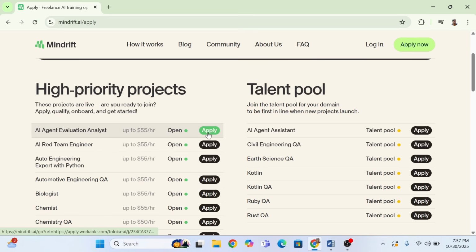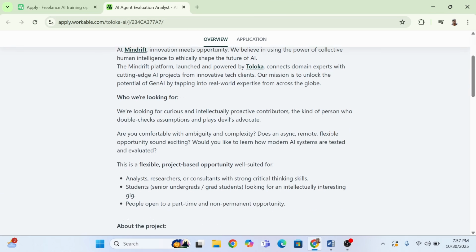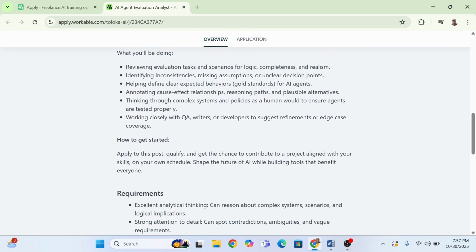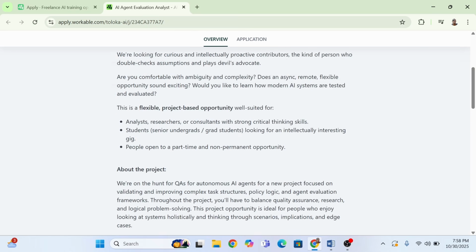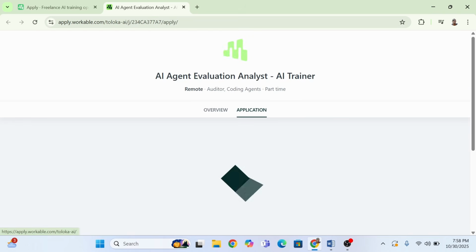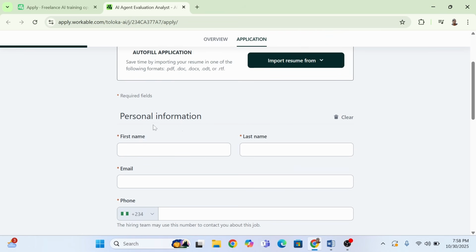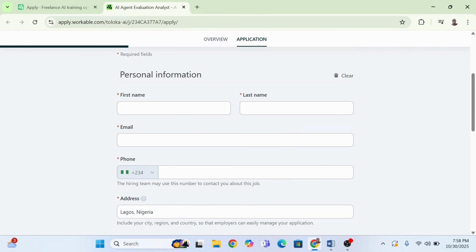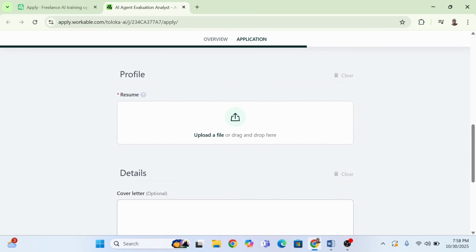When you are sure of what you want to apply for, click on apply. When the page loads up, go down, read through it, and understand what it's about. If it's something you're interested in and something you can do, then go ahead and click on the application. Import your resume here. Fill in your first name, last name, email, and phone number. Go ahead and populate these fields with your information.